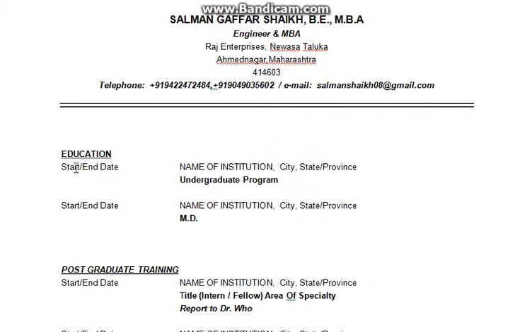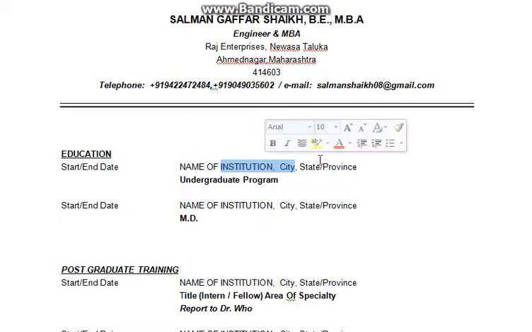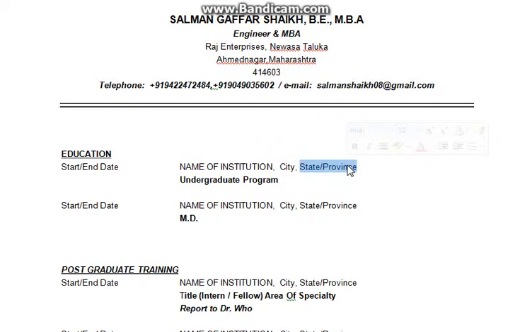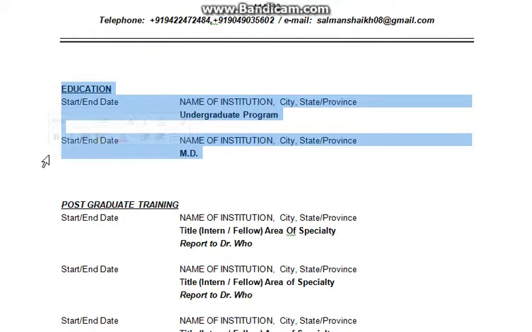You can replace the start and end date and write the name of the institution where you completed your undergraduate program. Write the name of the undergraduate program, probably Bachelor of Engineering, the city in which you completed it, and the province. This first part was related to the education section.